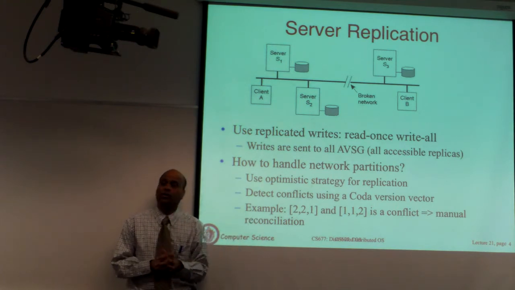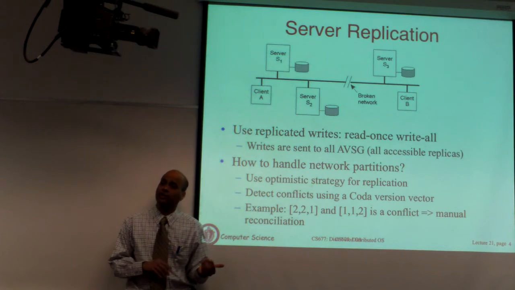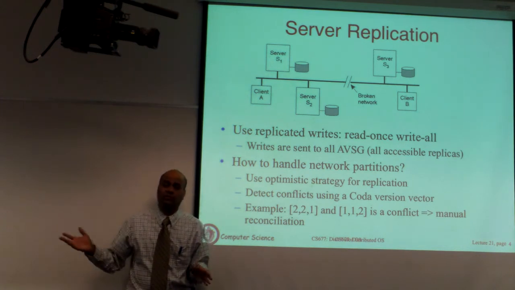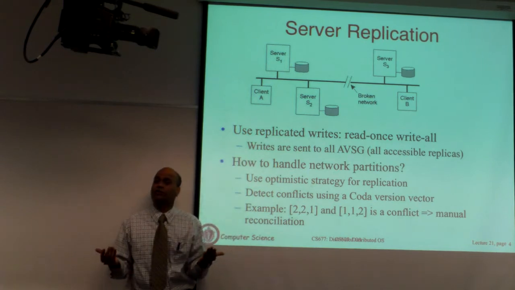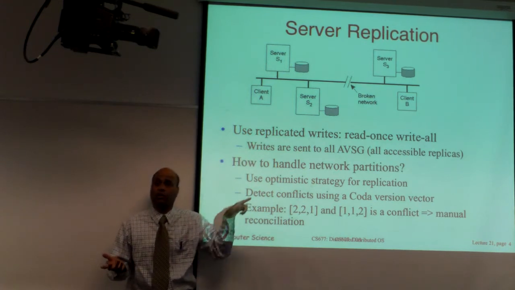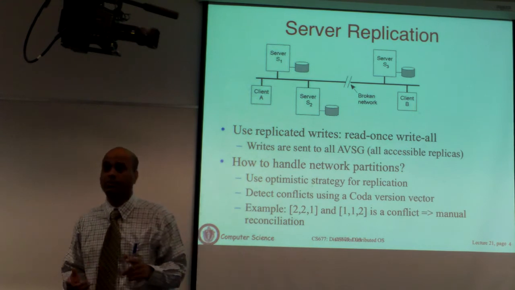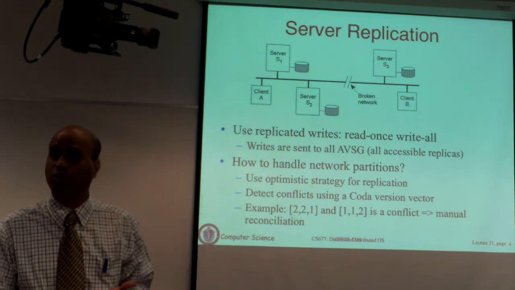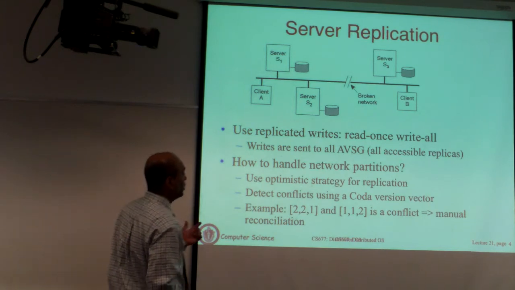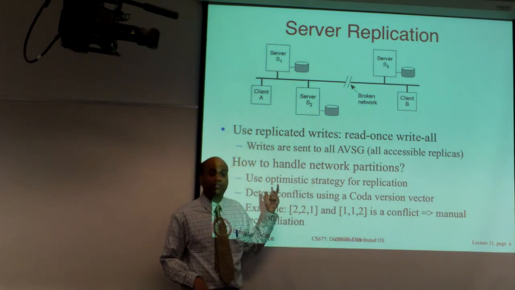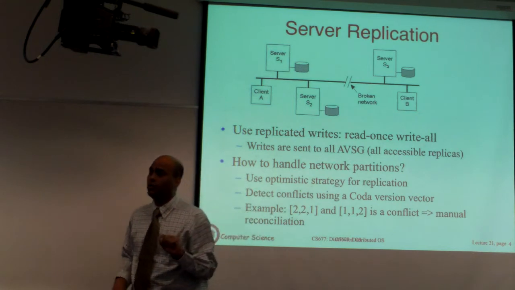You can figure out whether you have an older version of the file, where it was modified but some other servers did not see it, or if all the servers are connected, they will all have the same version number. Because every write will hit all the servers, they will all increment their version number, and all other servers will also know that they incremented their server version number. So this version number is a way by which servers can detect conflicts with one another.